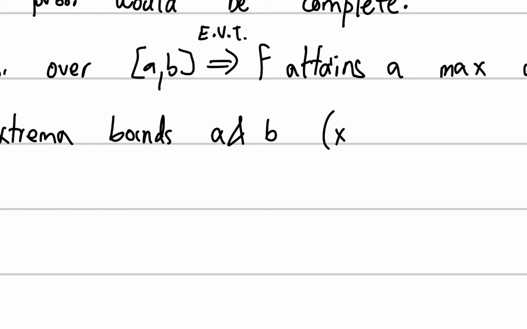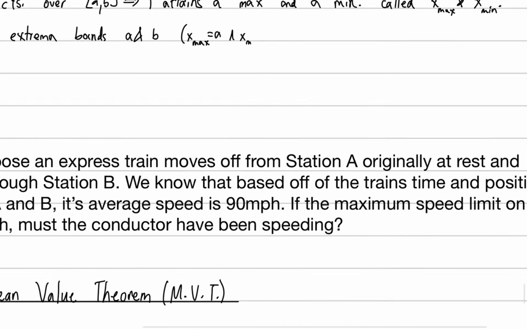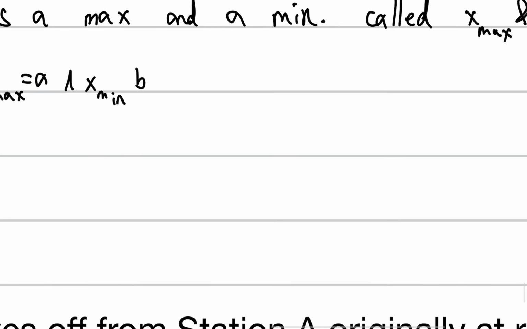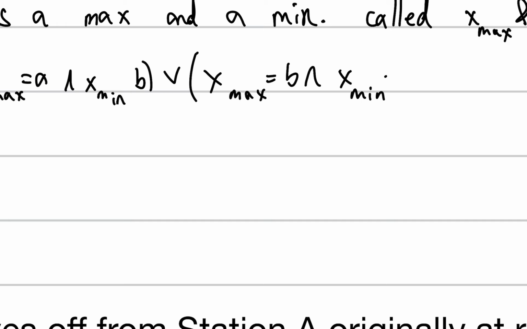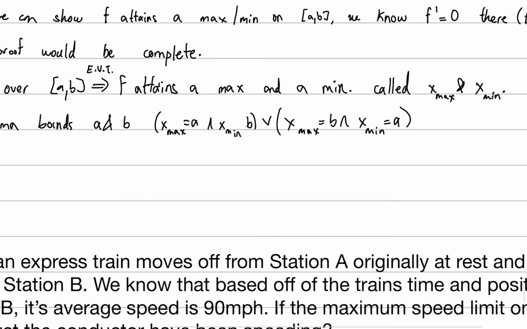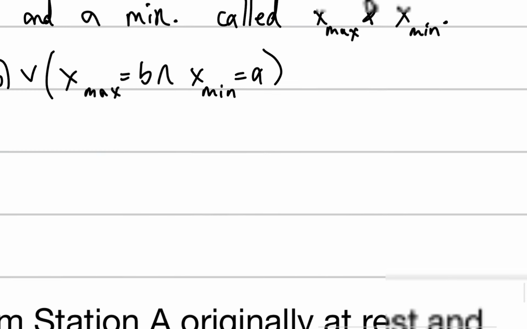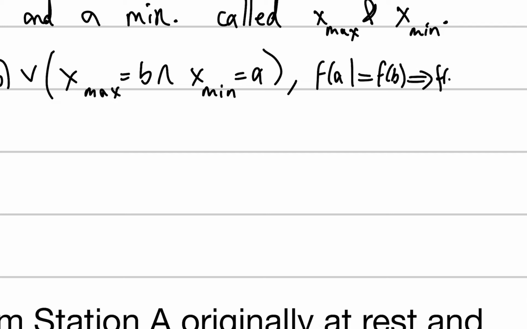That is, x max is equal to a and x min is equal to b, or of course the other way around, where x max is b and x min is a, right? It doesn't really matter. So since f(a) is equal to f(b), the max is equal to the min, regardless of how we want to write it.